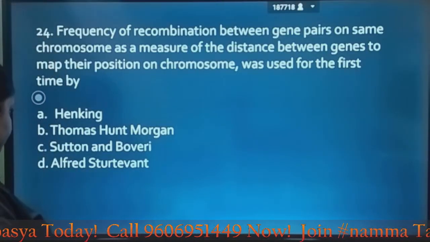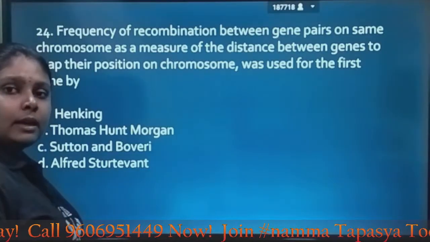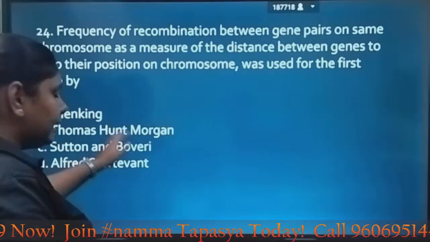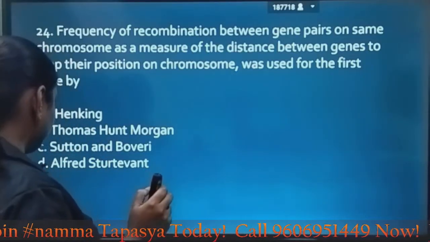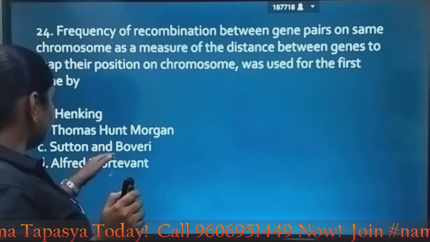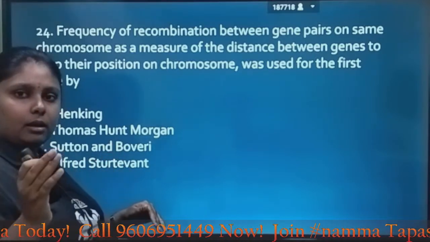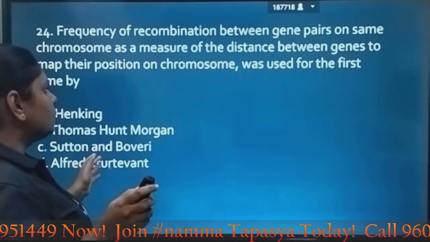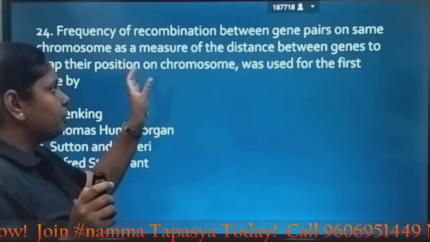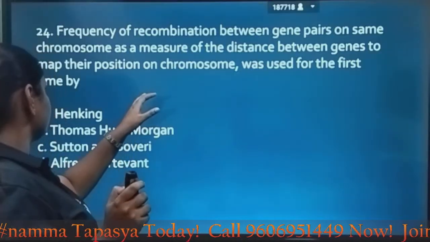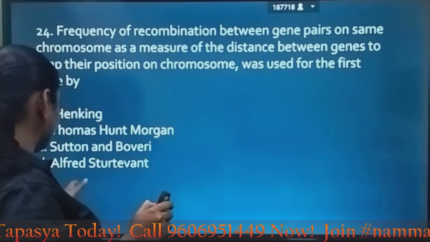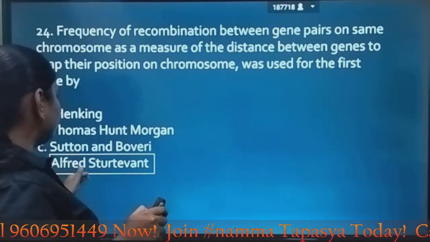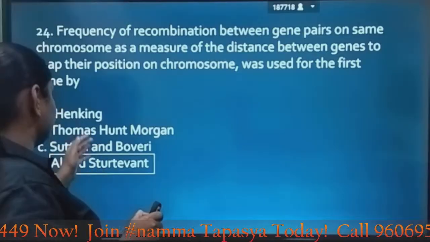Here, Thomas Hunt Morgan studied sex linkage in fruit flies. Henking has also worked on sex chromosomes, and Sutton and Boveri studied the chromosomal basis of inheritance. So for the first time, who used the position on chromosomes, mapping the chromosomes, was Alfred Sturtevant. So here Alfred Sturtevant is the correct answer.